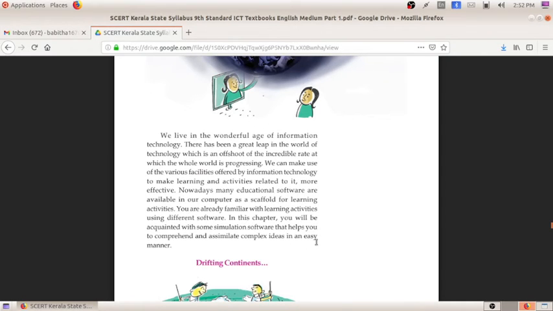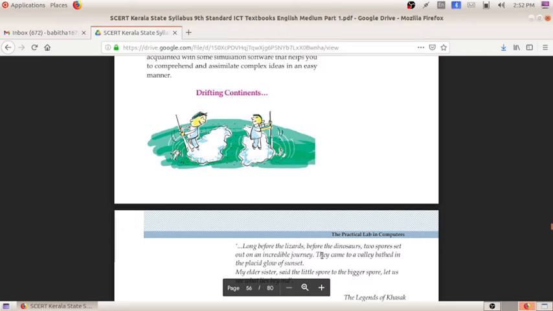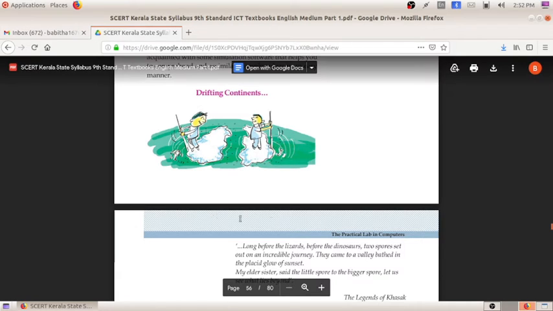So here we will be studying different software named simulation software. In previous chapters we studied different software like GIMP, and we studied a programming language for creating different software, that is Python. So today in this chapter we are going to study simulation software. As technologies developed, new software is created, and we can do activities by using this software.